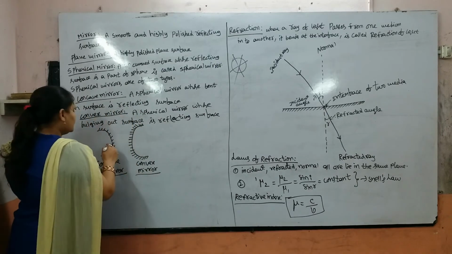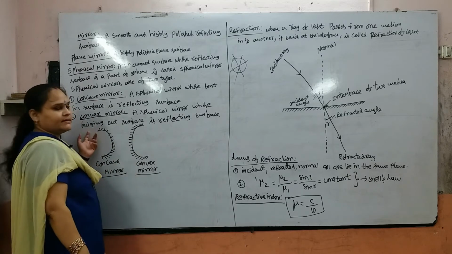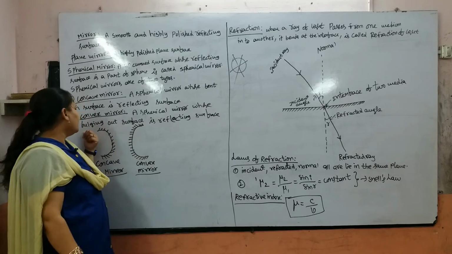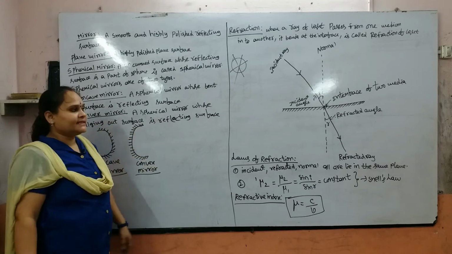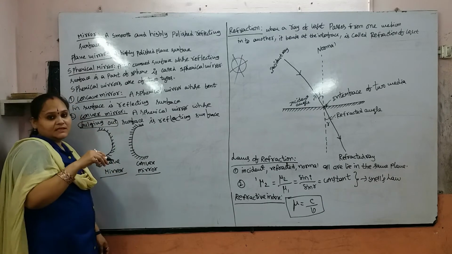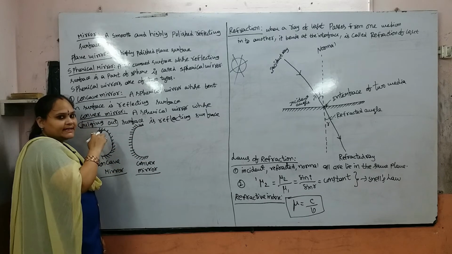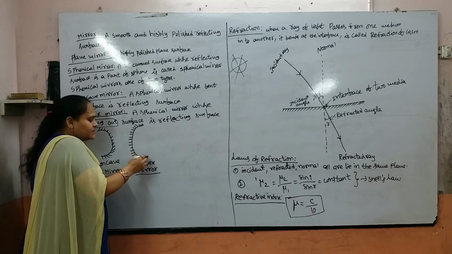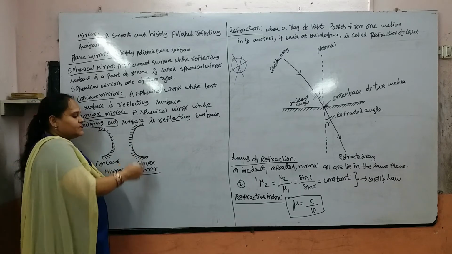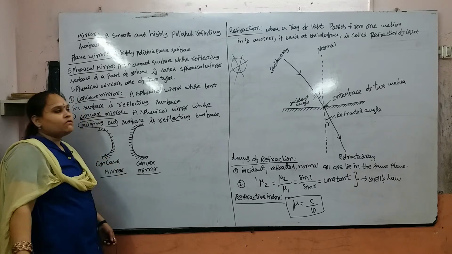So this is the concave mirror. And the next one is the convex mirror, a spherical mirror whose bulging out surface is the reflecting surface. Bulging out means swelling outside. This is nothing but a bulging out surface. This type of surface is the convex mirror, and this is our concave mirror.